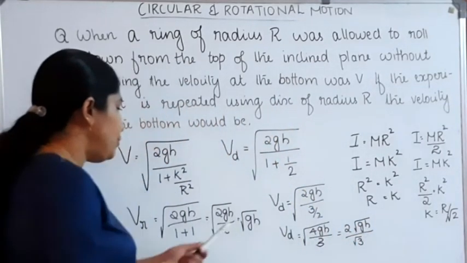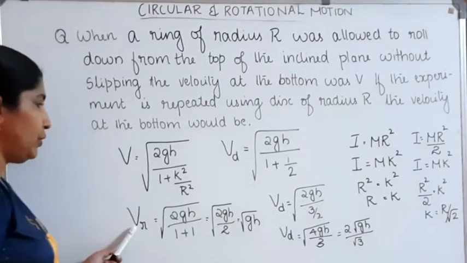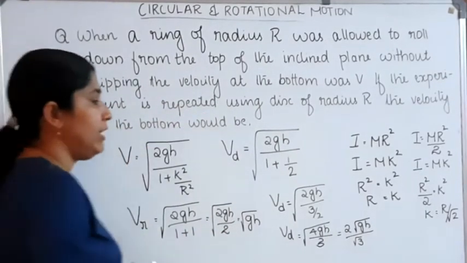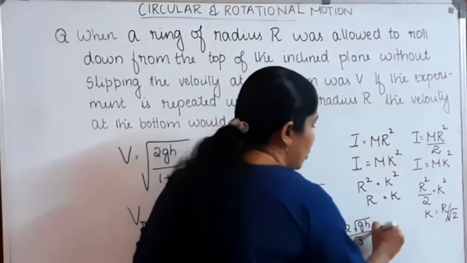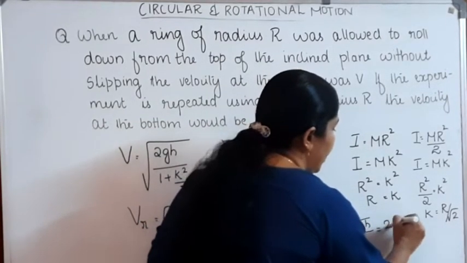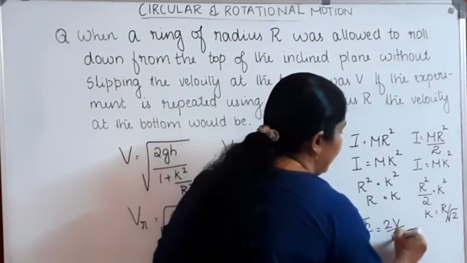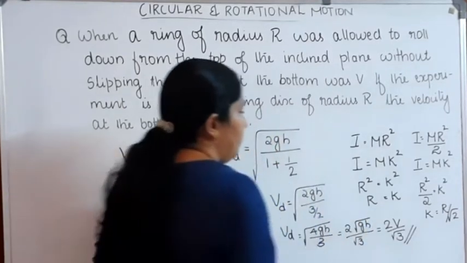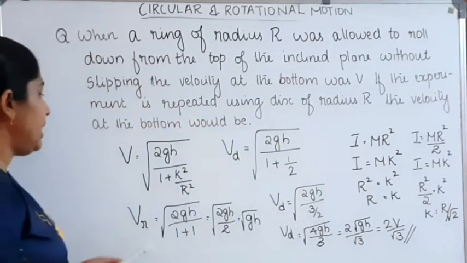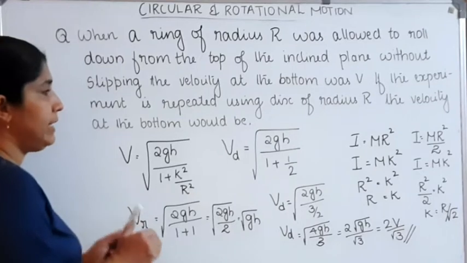Root of gh is the velocity of the ring, which is equal to v, as given in the question. So we can write 2v divided by root 3 as the velocity of the disk.